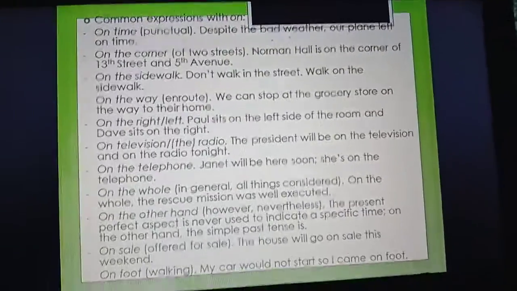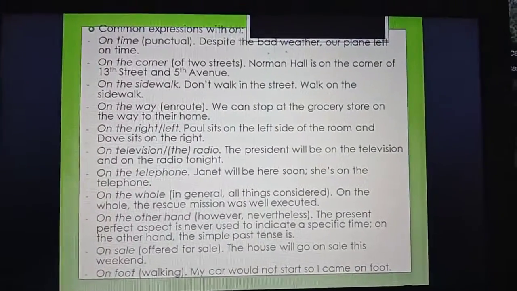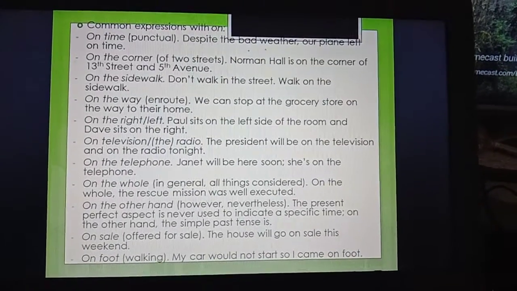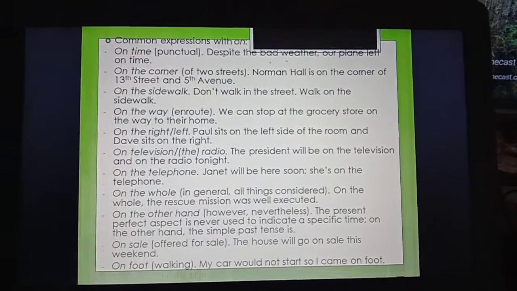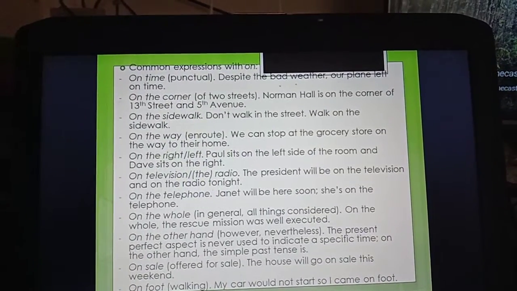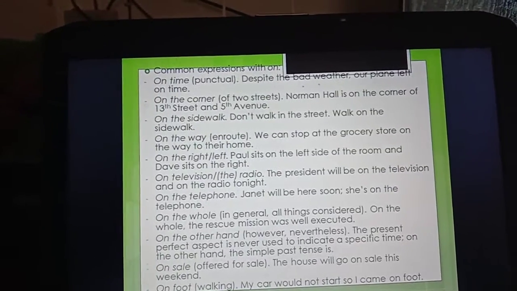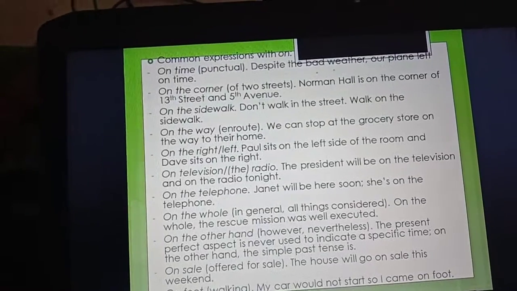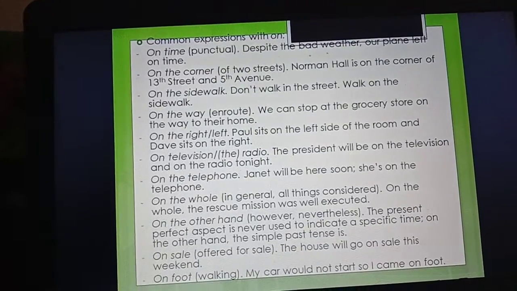And we're still in the use of the preposition "on." Common expressions with "on": "on time" means punctual. Despite the bad weather, our plane left on time. "On the corner" means of two streets. Norman Hall is on the corner of 13th Street and 5th Avenue. On the sidewalk: don't walk in the street, walk on the sidewalk. "On the way" means en route. We can stop at the grocery store on the way to their home.